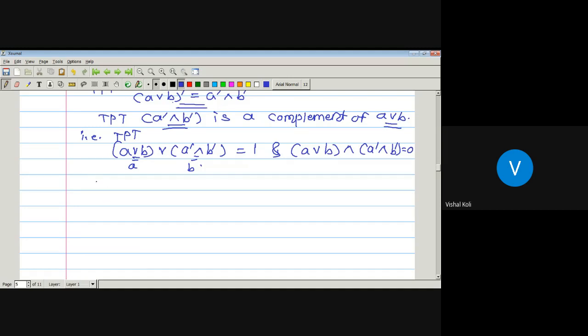Okay, so for that consider A join B, join A complement meet B complement. It can be written, by the distributive property, as (A join B join A complement) meet (A join B join B complement), which is by distributive.